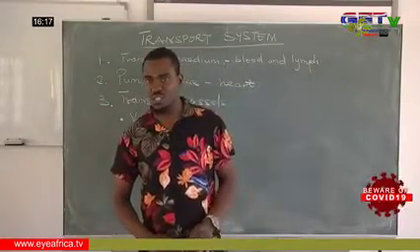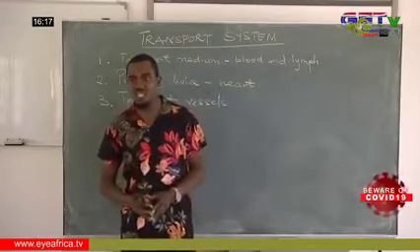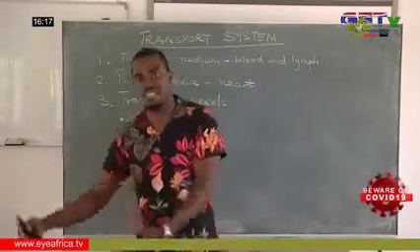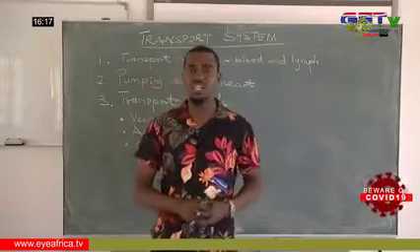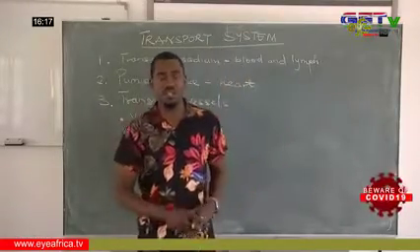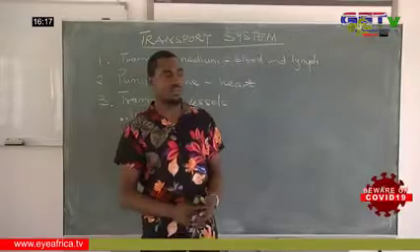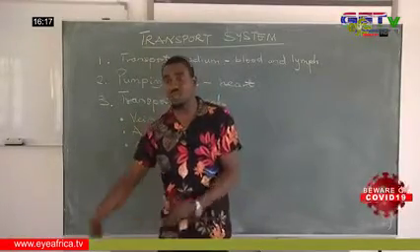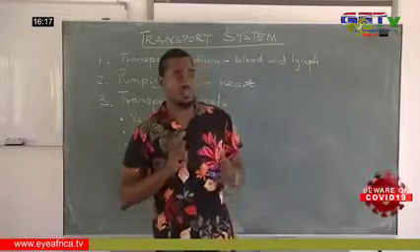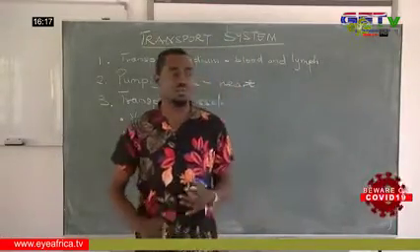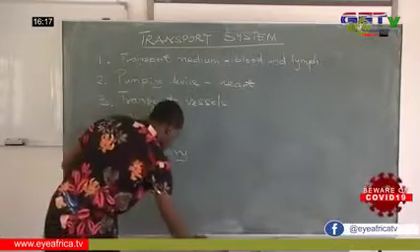So we look at the transport medium. What is a transport medium? This is simply a structure which helps to convey materials around the body. So in the body of mammals, we have the blood. The blood is a tissue in fluid form, which flows through vessels and performs a number of functions as they circulate. Now we look at the composition of blood, or what we call the components of blood. This is what the blood is constituted of. We have two components which are further broken down into bits. We have the solid portion of the blood, which we refer to as the blood corpuscle.